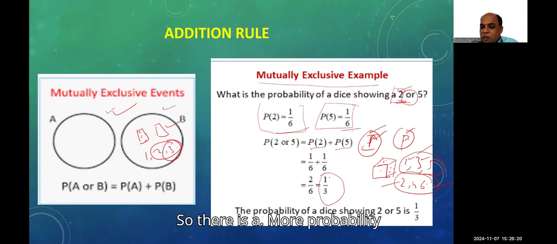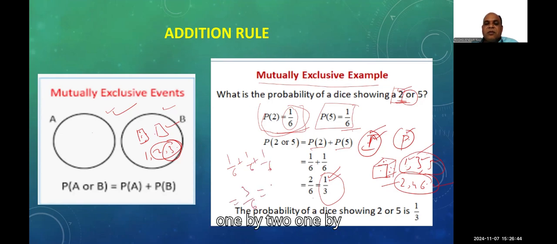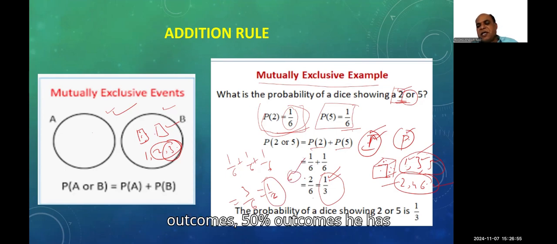So there is a higher probability. If he selected only one number, it is only 1 by 6, but we have selected two numbers, so the probability is increased. Just for our example, if 1, 3 or 5, what will happen? 1 by 6 plus 1 by 6 plus 1 by 6, totally 3 by 6, equal to 1 by 2. It is 1 by 2 probability, because out of 6 outcomes he selected 3 outcomes. 50% of outcomes he has selected, so the probability is also 50%.